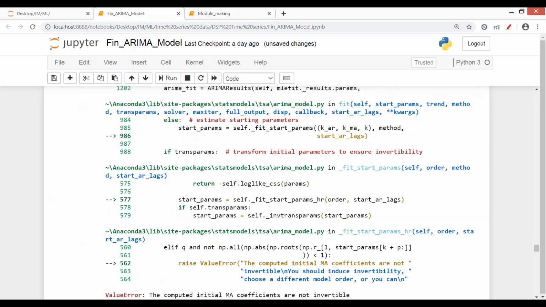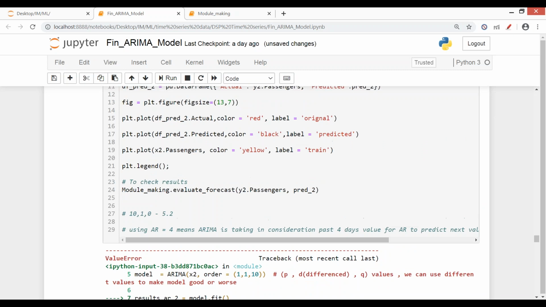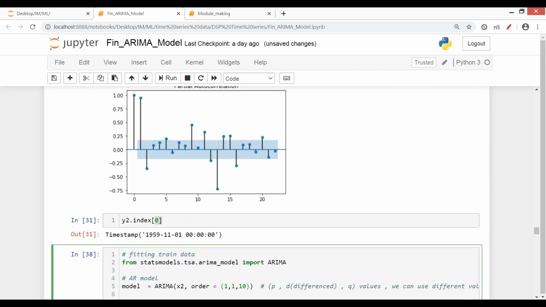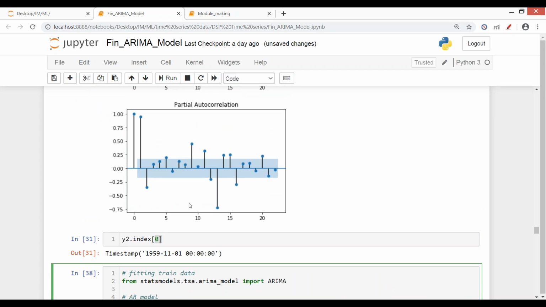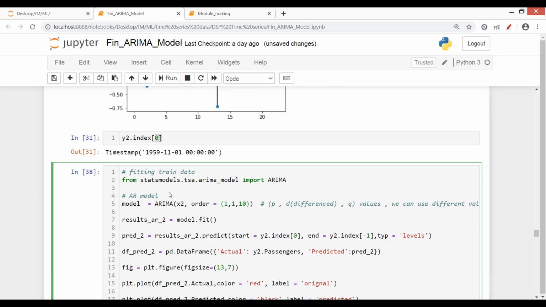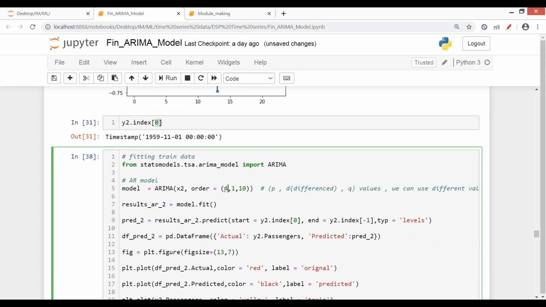It did not converge, so it's not converging on higher values. So we have to go a bit lower into the values. So 0, 1, and what was this value here, like 3, 4, and here till 5. Let's try between that range.